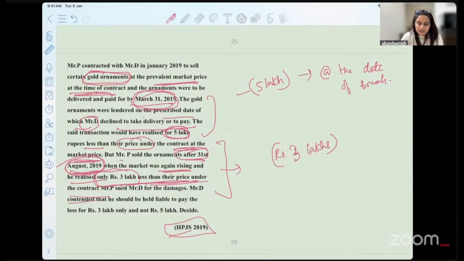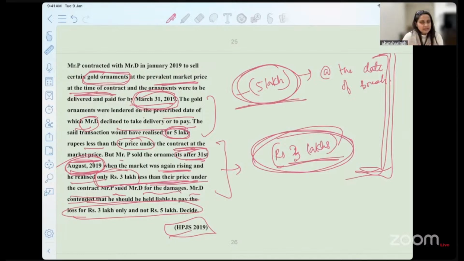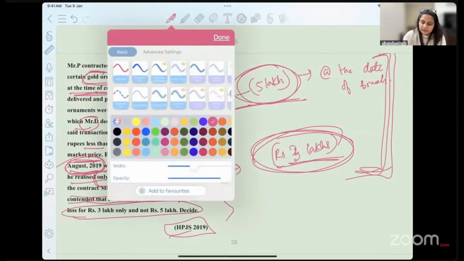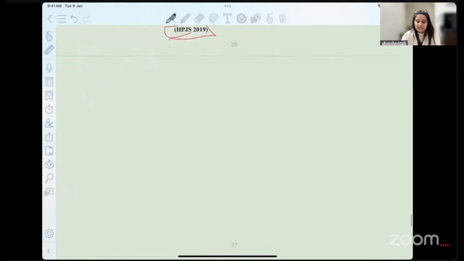Okay. Now, Mr. P sued Mr. D for the damages. D contends that he should only be paying 3 lakhs. Why do I pay you 5 lakh when you only got the loss of 3 lakhs here? You have to drop your answer and tell me, what is the amount of compensation that will be granted to Mr. P? Will it be 3 lakhs? Will it be 5 lakhs? Or does it have to be anything else? So I hope you are able to understand that we have covered this set of questions in today's discussion.